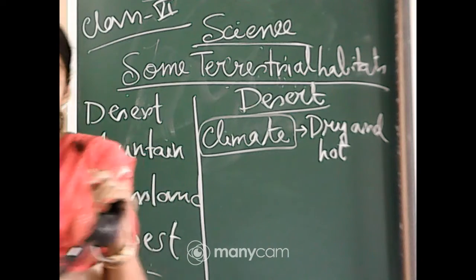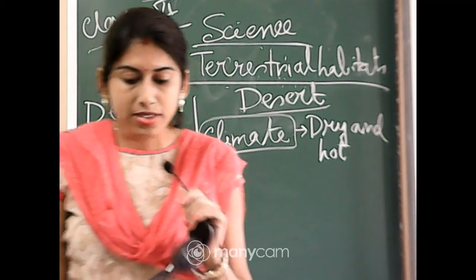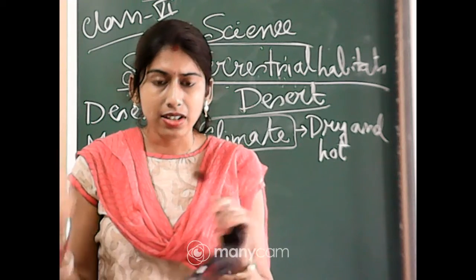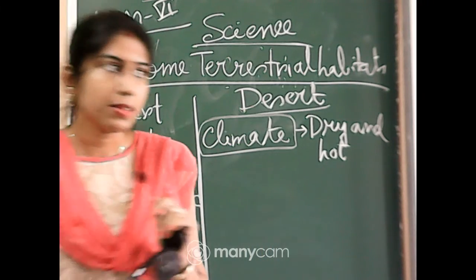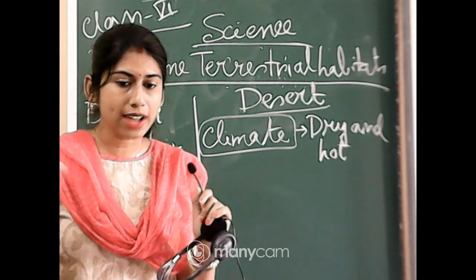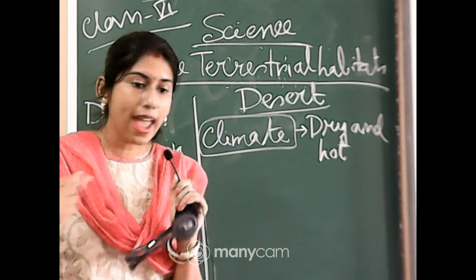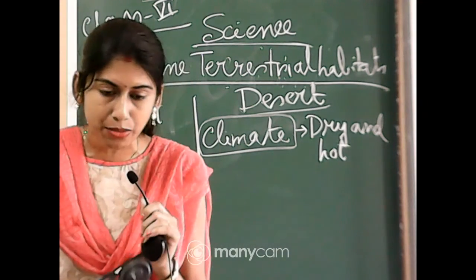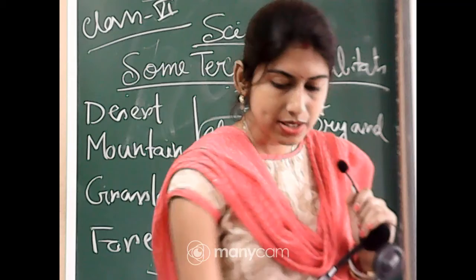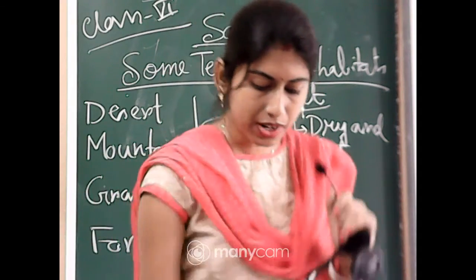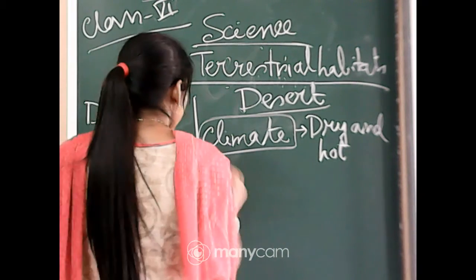Now, in the desert, there will be very little vegetation. Why? Because in the desert, there is less rainfall. So only a few plants can survive in the desert due to its climate. That means due to hot and dry weather and low rainfall, very little vegetation can be found there. Okay, now first I will discuss the different animals of the desert.